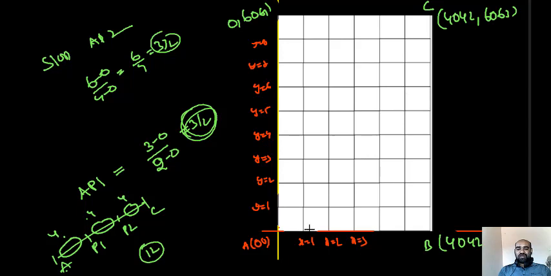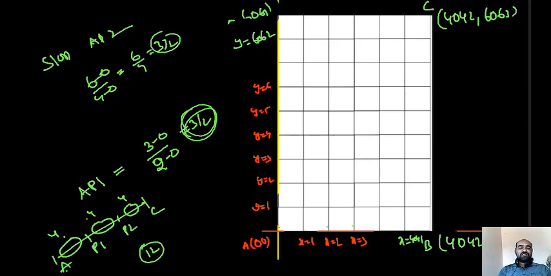What does it mean? x equal to one line, x equal to two, and so on. So many lines will be inside. This is the line x equal to 4041, this is x equal to 4042. y equal to 1, and so on, y equal to 6, and so on. This is the line y equal to 6062.